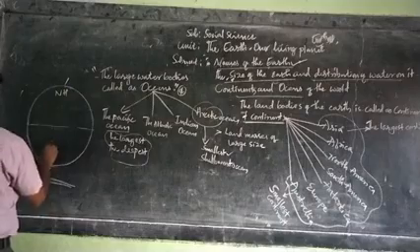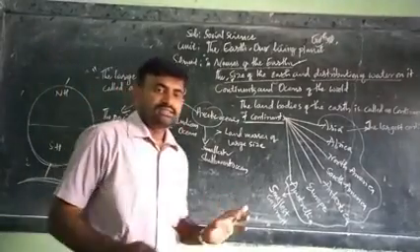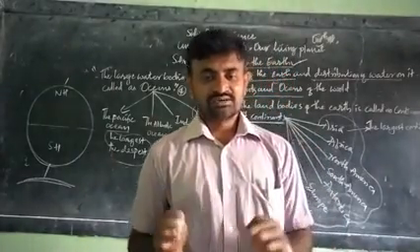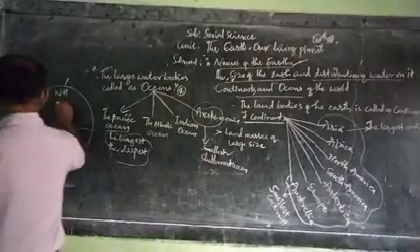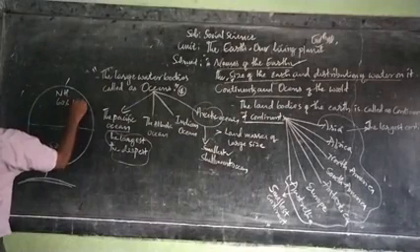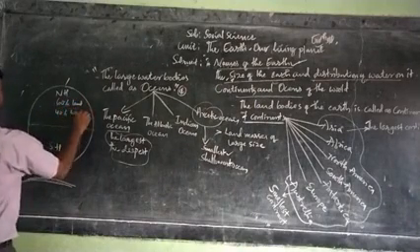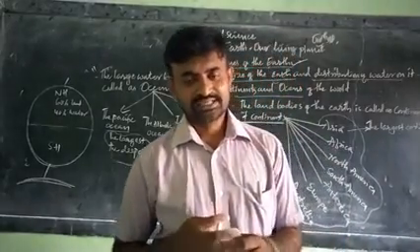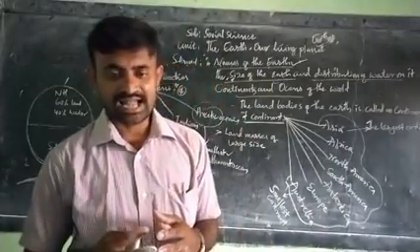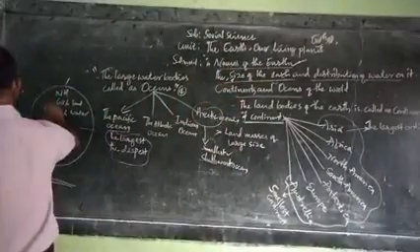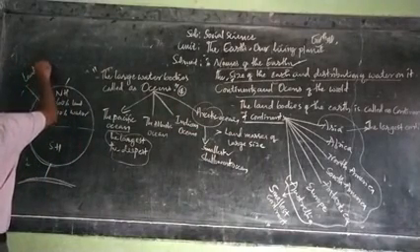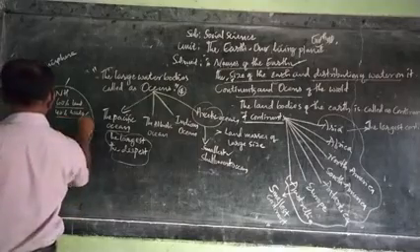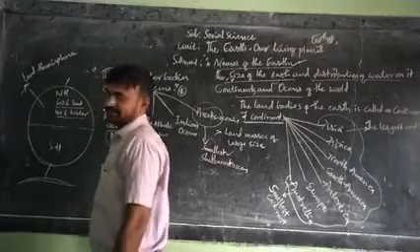Therefore, it is called the land hemisphere, because it has 60% of land and 40% of water. That's why the northern hemisphere is called the land hemisphere.